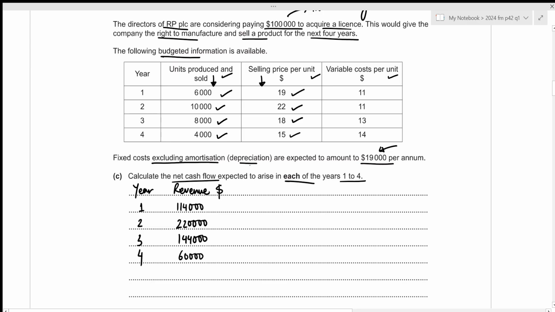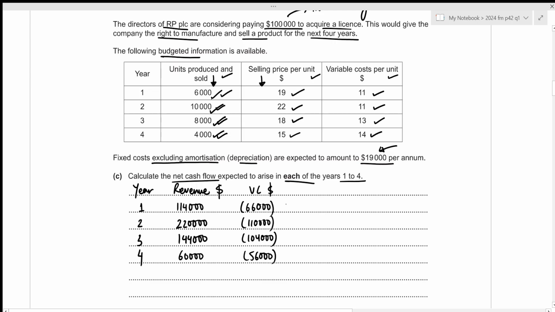Now the next item for our total net cash flow will be the variable cost, and that will act as cash outflow. The variable cost for the first year will be 6,000 times 11, which results in 66,000. The variable cost for the second year will be 10,000 times 11, which results in 110,000. The variable cost for the third year will be 8,000 times 13, which results in the value of 104,000. And the variable cost for the fourth year will be 4,000 times 14, which results in the value of 56,000.